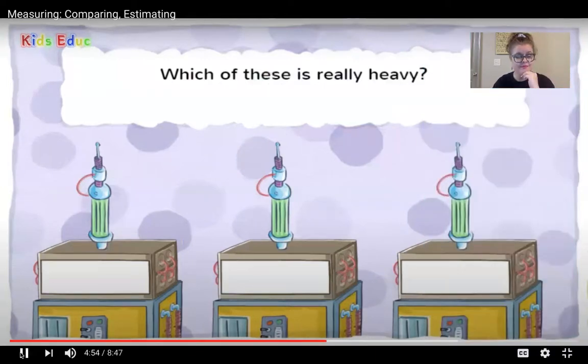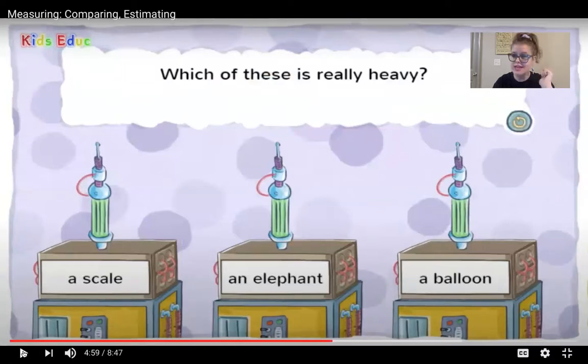Which of these is really heavy? A scale, an elephant, a balloon? What do you think? Which one is really heavy? Remember, heavy is how much something weighs. It describes the weight of something. Which one is really heavy? A scale, an elephant, or a balloon? Think about it.